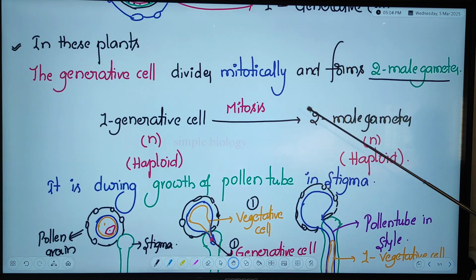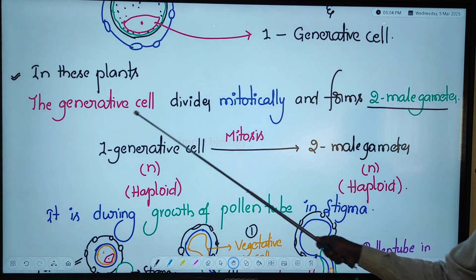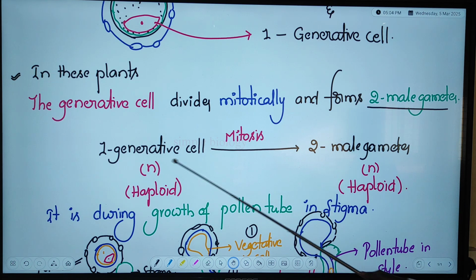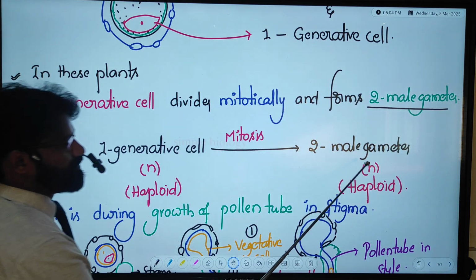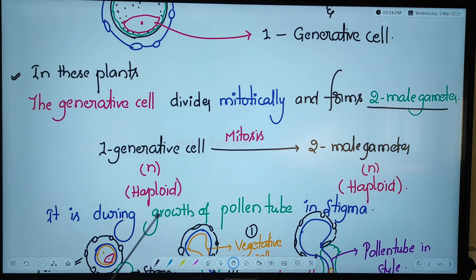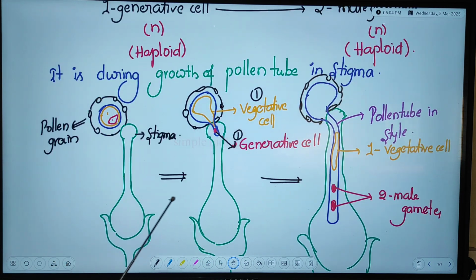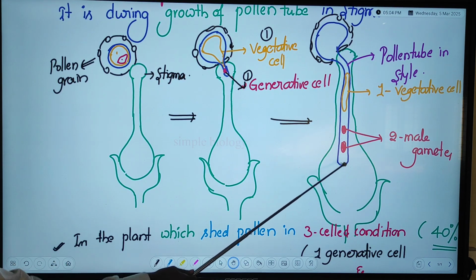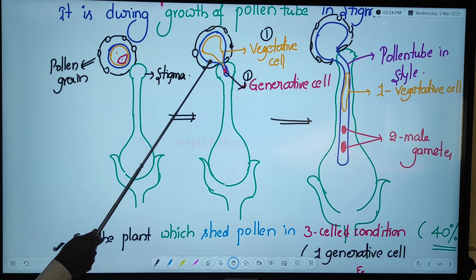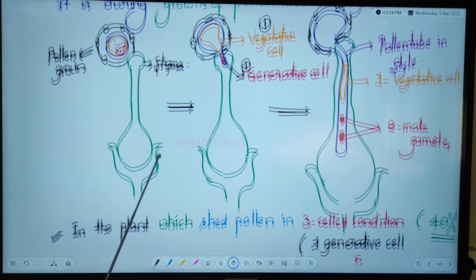That is what I mentioned over here. One generative cell, which is haploid, produces the 2 male gametes, which are also haploid. This diagram is very important. This blue color is the pollen tube. The pollen tube extends from the stigma to the style.